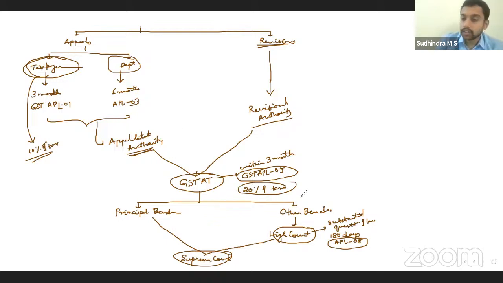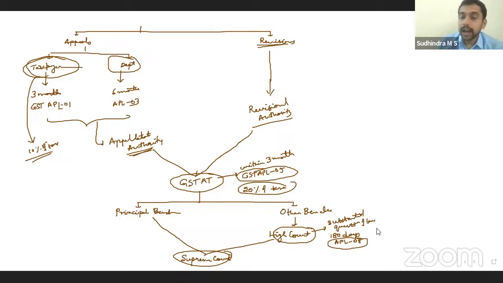Yes, section 107 talks about the appeal, correct? The first appeal. 107 is the first appeal. 112 is for appeal with GST 80. 117 is for appeal with High Court. Yes. Next concept.